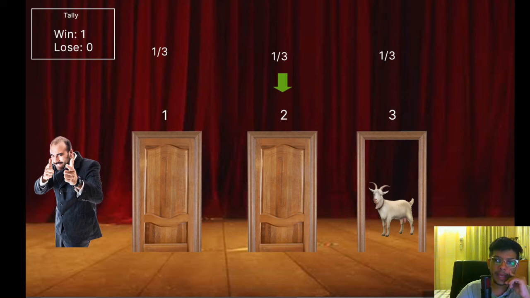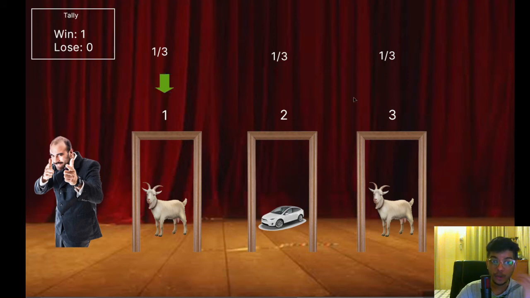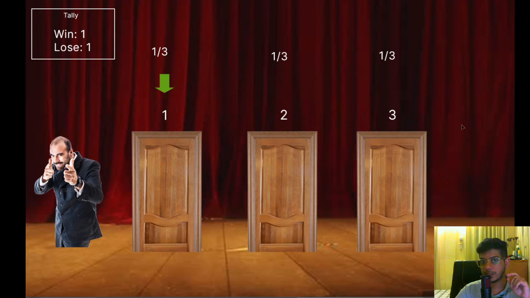So if you make this particular switch here, the game show host then goes on to open door 1 and then open door 2, and you lose in this particular situation, right? If you make that switch, you lose. So let me just go on and update this tally here. You lose if you make the switch, right? Let me close the doors again and let me run the simulation one more time.